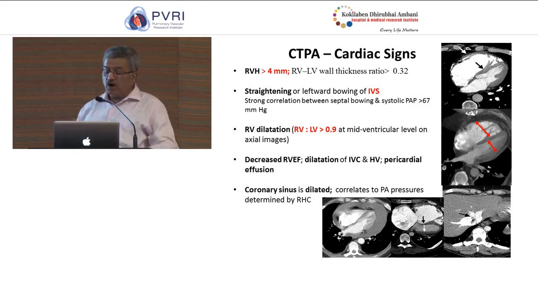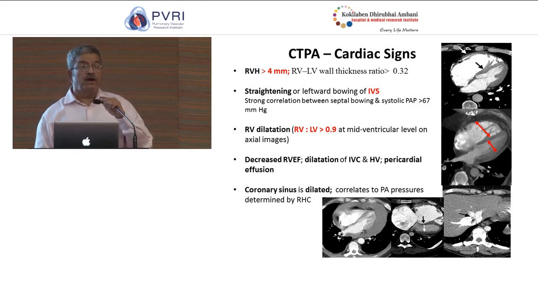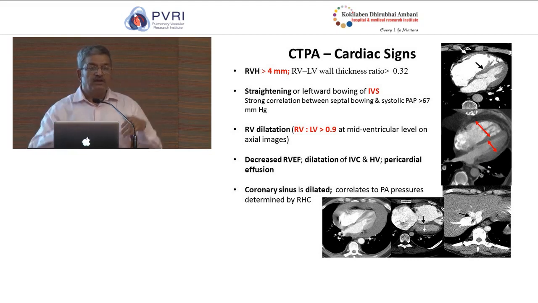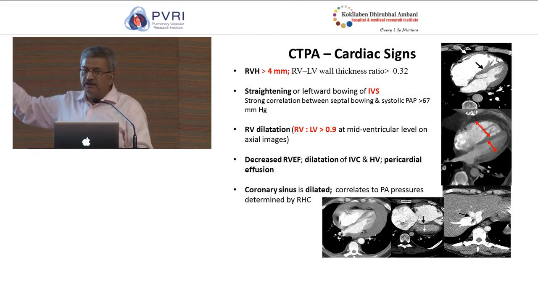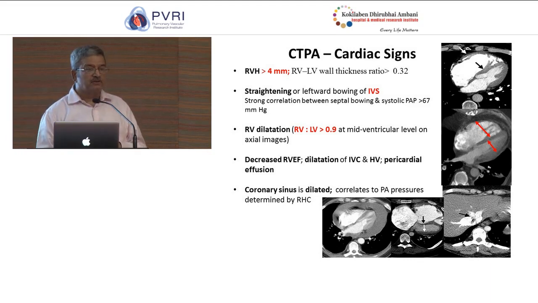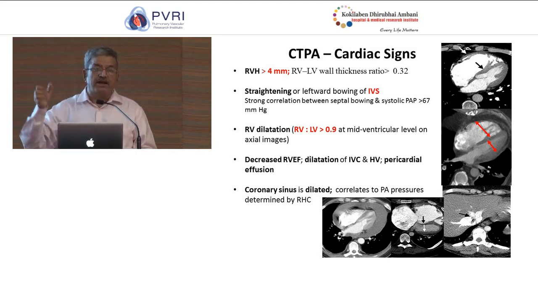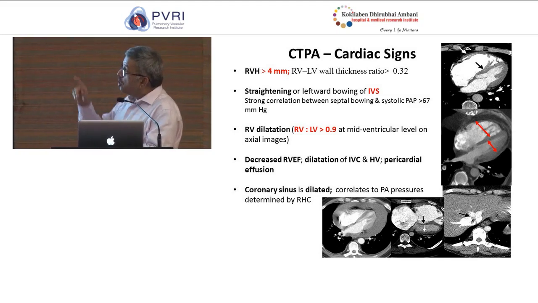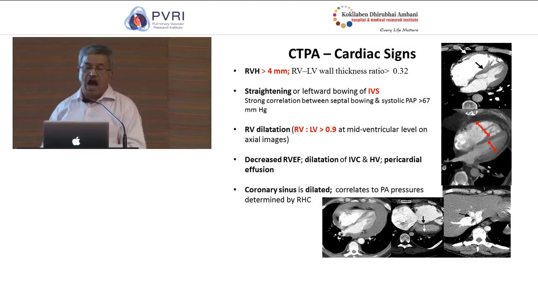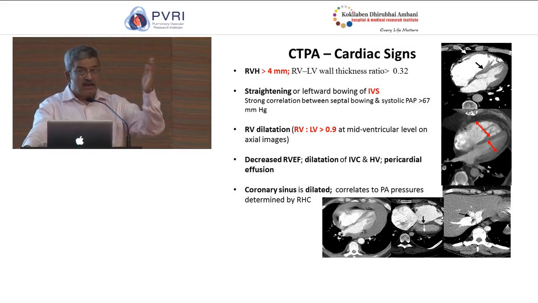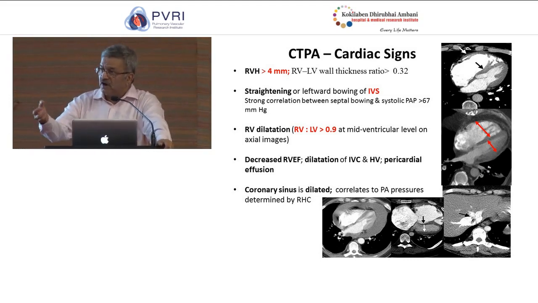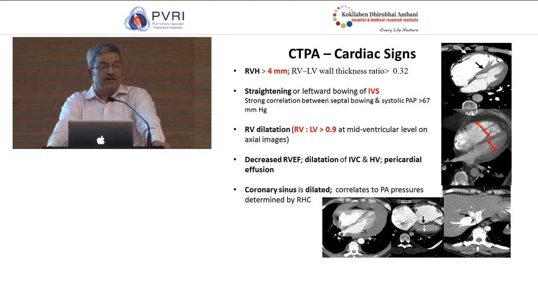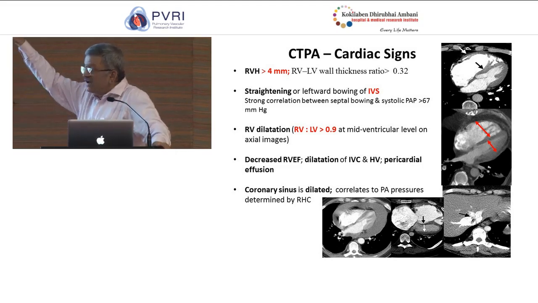So moving on, what are the other ways we can use CT to interpret PAH? You can see changes in the pulmonary arteries. You can see changes in the heart. Basically, you look for right ventricular hypertrophy. Listed here are some parameters by way of which you identify a given right ventricle as hypertrophied or not hypertrophied. Most importantly, we measure what is called the RV-LV ratio. So whereas in an echo, you would use the systolic images, in an MR, it is the diastolic image which is used. In the mid ventricle, we measure this ratio.